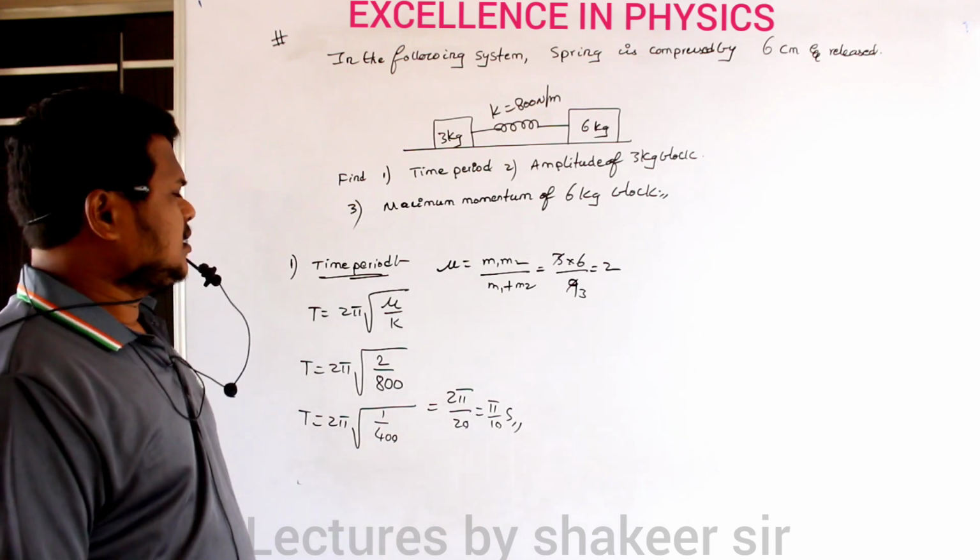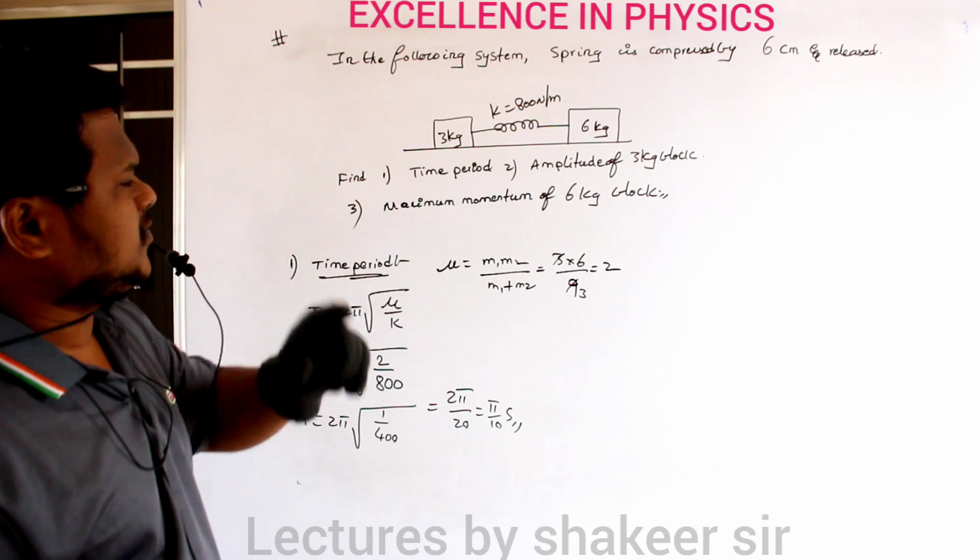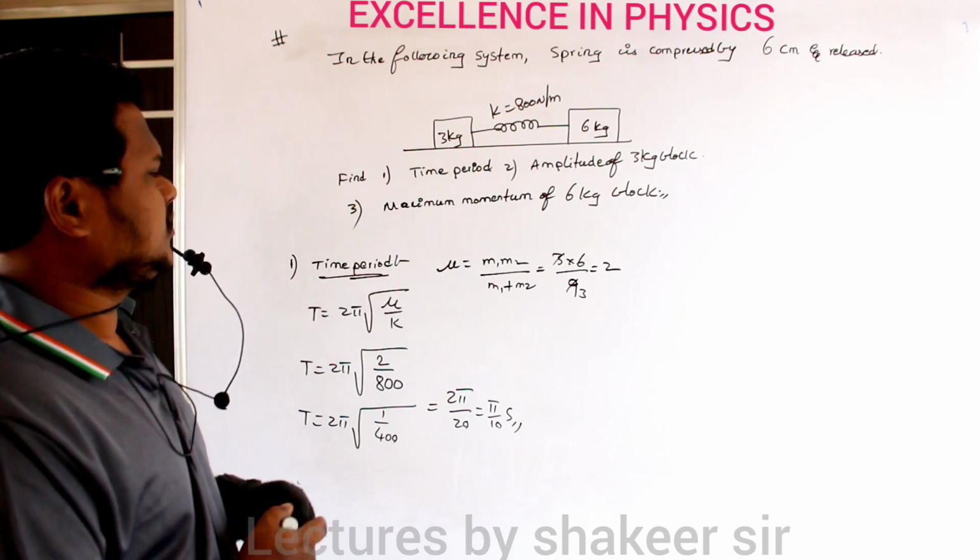Clear now? Now we are supposed to calculate the second one. What is the amplitude of the 3 kg block? Clear?